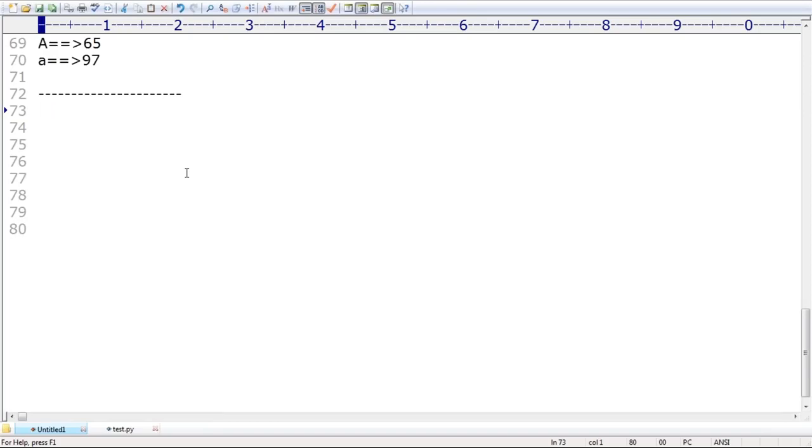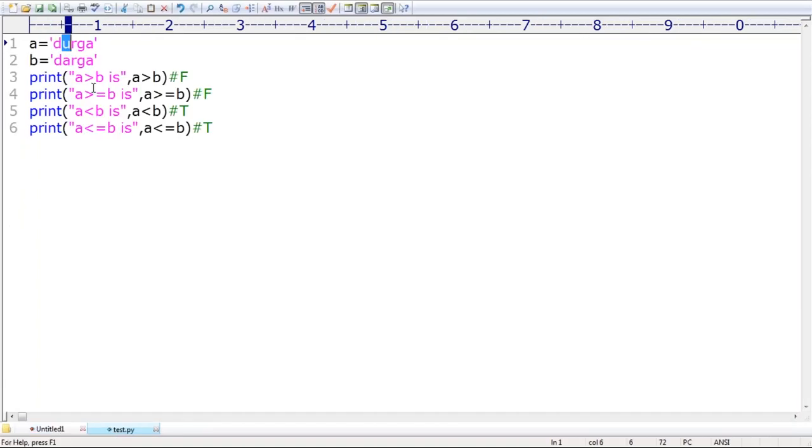Now, don't laugh, okay? Can you please tell what output you are going to get by default in this case? True I'm taking, and after that, false I'm taking. Can I apply A greater than B, A greater than or equal to B, A less than B, A less than or equal to B? Can you tell what answers we are going to get? Which is bigger, which is smaller, A and B?